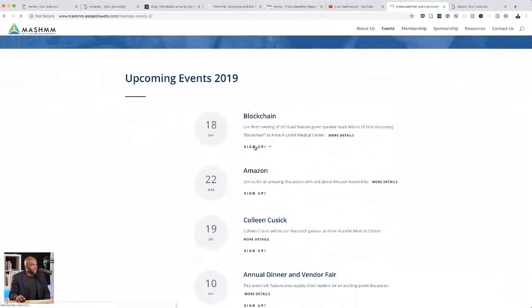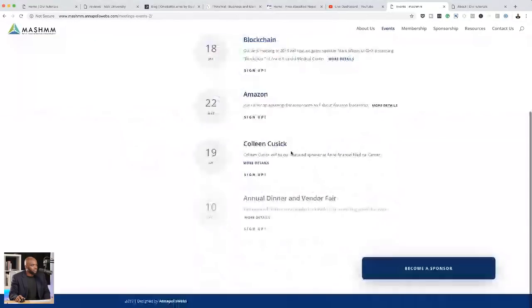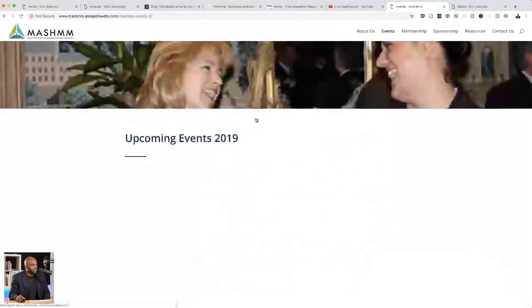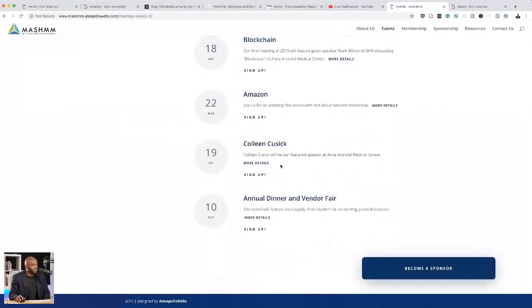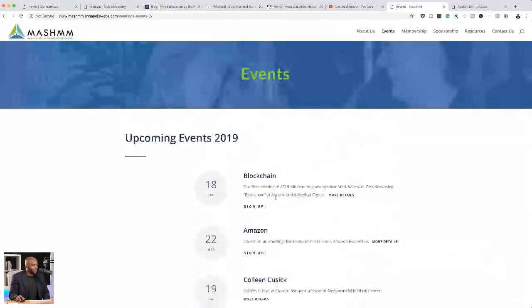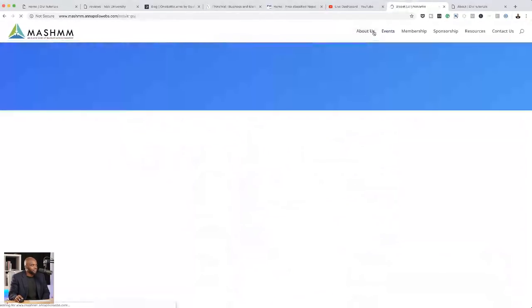And if I click here on sign up, sign up doesn't work. Yep, it doesn't work. So you may need to take a look at these upcoming events and make sure that they work. They don't seem to work, but the layout is really nice. I really like that. Okay, let's go to the About Us, because I think I missed that.